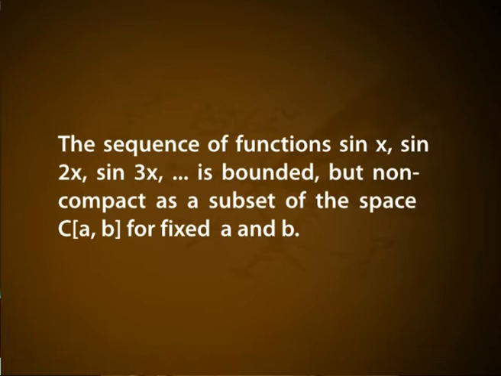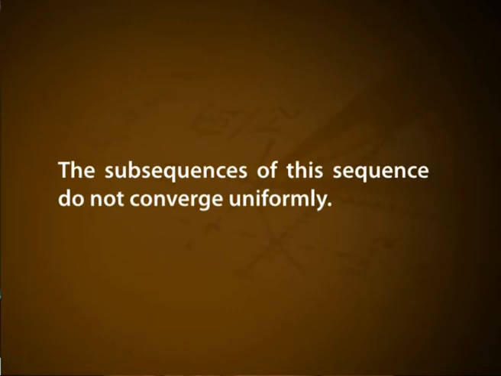For example, the sequence of functions sin x, sin 2x, sin 3x, etc. is bounded but not compact as a subset of the space C of the closed interval a b for fixed a and b. This is due to the fact that the values of sin nx, where n is equal to 1, 2, 3, etc., oscillate between -1 and 1 with increasing frequency as n tends to infinity, and therefore, the subsequences of this sequence do not converge uniformly.